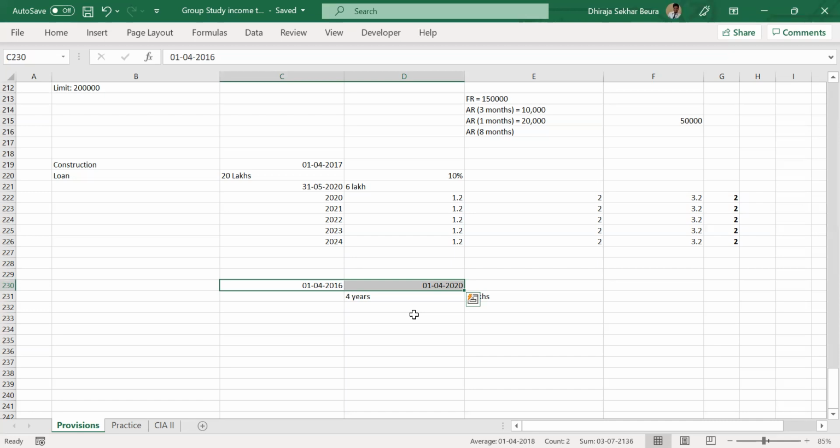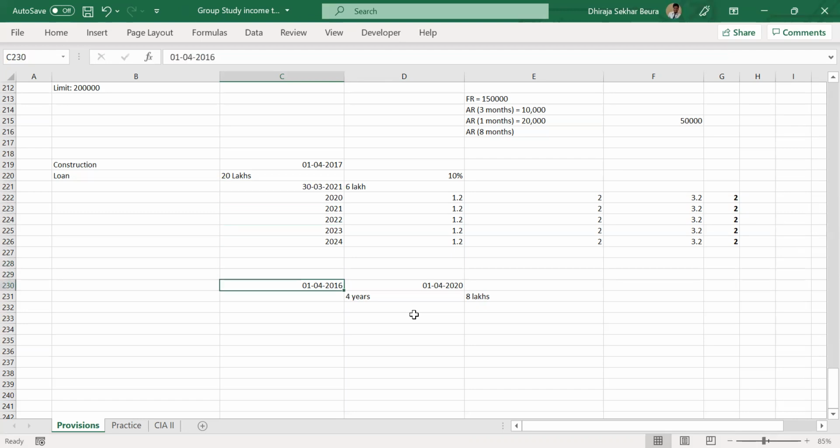Now imagine your completion is happening on 30th March of 2021. Do you think the calculations will change?